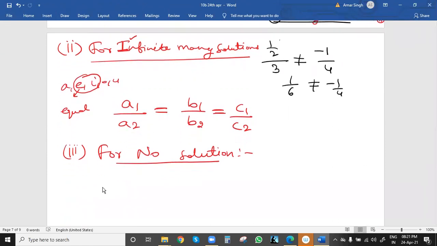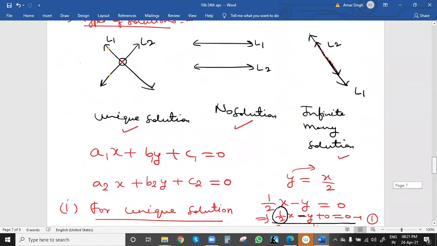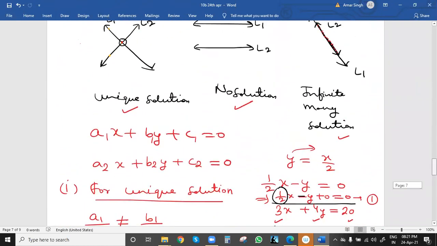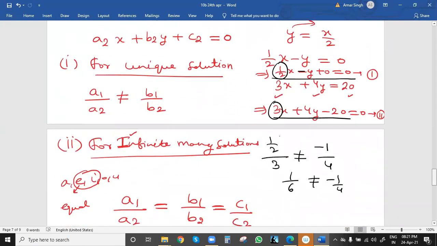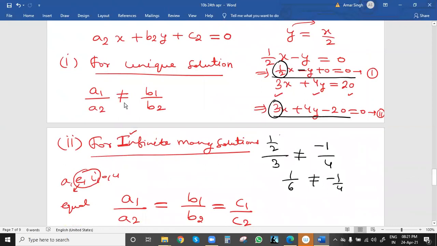For no solution, the lines are parallel, right? So it will be A1 by A2 equal to B1 by B2, not equal to C1 by C2. How can we remember this one? For unique solution, we know A1 by A2 is not equal to B1 by B2.